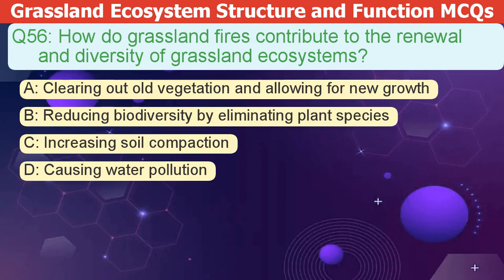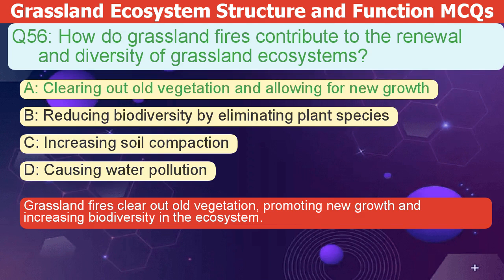How do grassland fires contribute to the renewal and diversity of grassland ecosystems? A. Clearing out old vegetation and allowing for new growth. B. Reducing biodiversity by eliminating plant species. C. Increasing soil compaction. D. Causing water pollution. The correct answer is A.